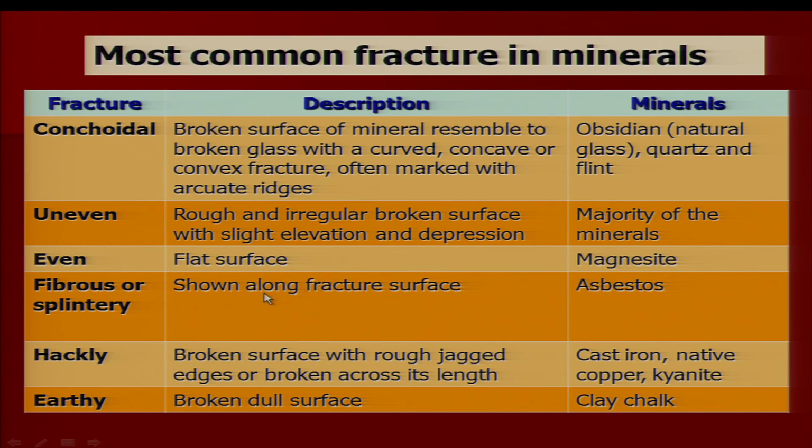Now, another category of fracture is fibrous or splintery. Fibrous fracture shows a fiber along fracture surfaces. The example is asbestos. When you break the surface, you may find the fractured surface is very similar to a thread-like surface. So, we call it fibrous fracture.